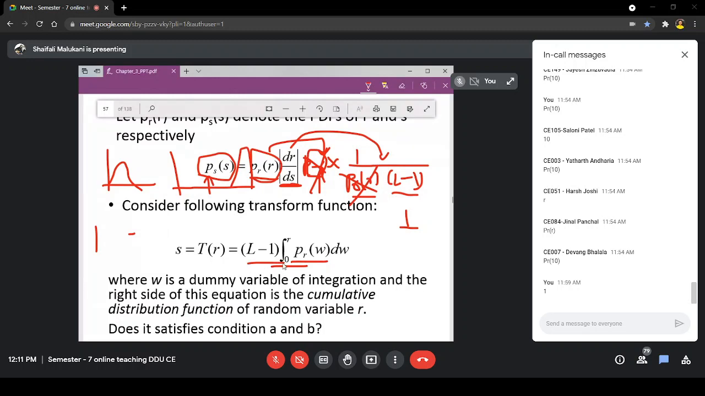with L minus 1. So now you used PR, you integrated it, and you obtained S. That S value you will differentiate with respect to R, right? Whatever your answer will be here, you will substitute here by taking its reciprocal, and then PR will get cancelled out.